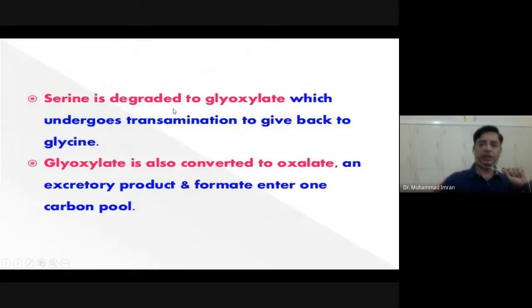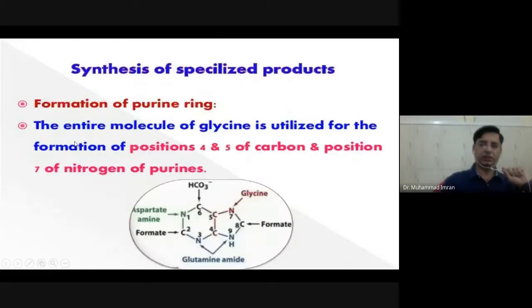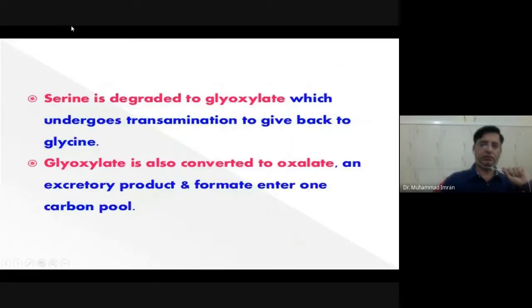Serine is degraded to glyoxylate, which undergoes transamination to give back glycine. Here you can see the reversible reaction. Glyoxylate is also converted into oxalate, and a product, formate, enters one carbon pool synthesis.